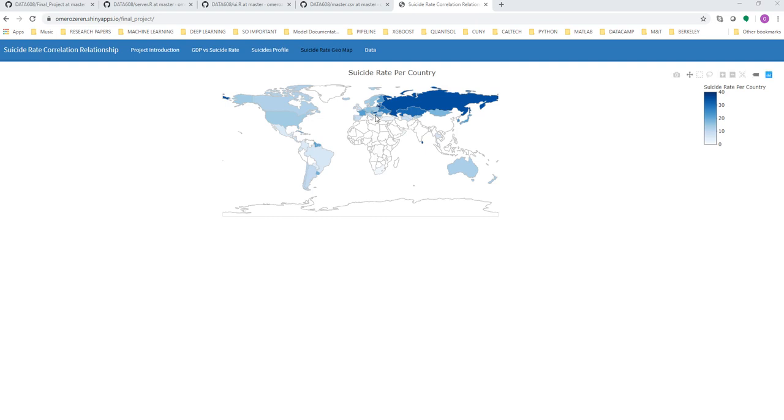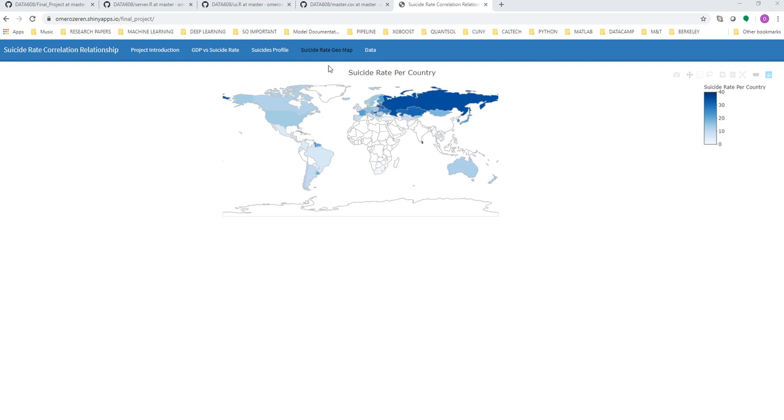You can see the rankings change by country right here. I'm assuming it's somewhere around Lithuania right here, and by clicking, you can see it is 40. So this is the highest suicide rate. This is the country that has the highest suicide rate globally.